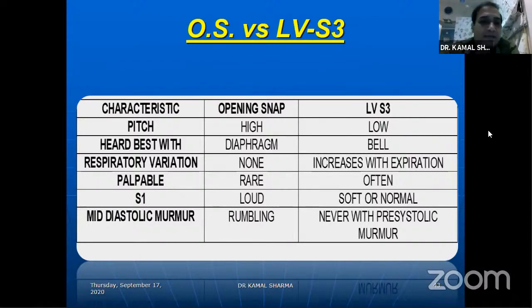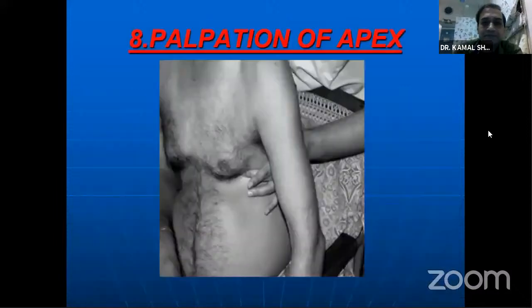S1 is, of course, something that helps you to guide what you're dealing with. If S1 is loud, you're dealing with an OS. If you get an S1 which is soft, you're dealing with an S3.